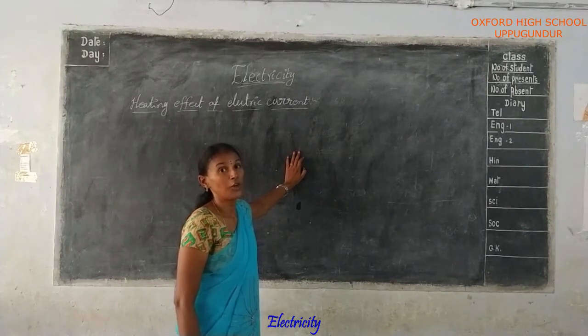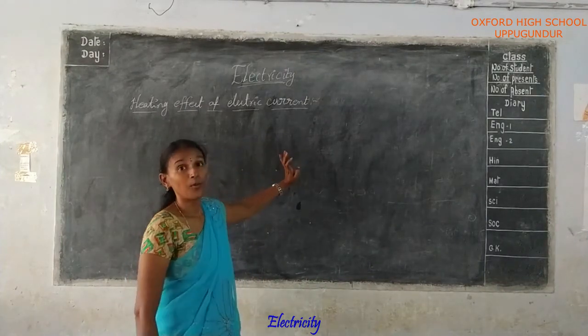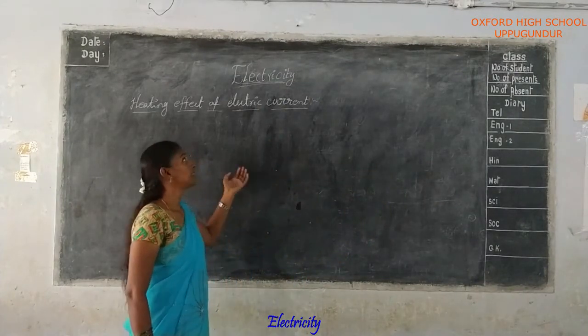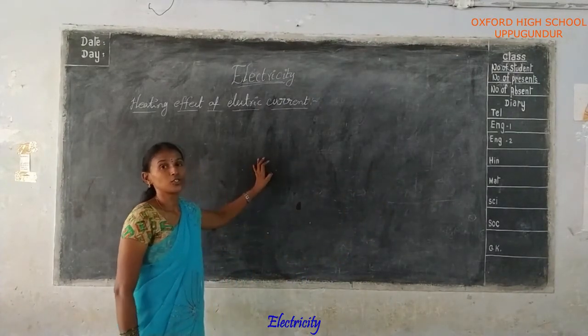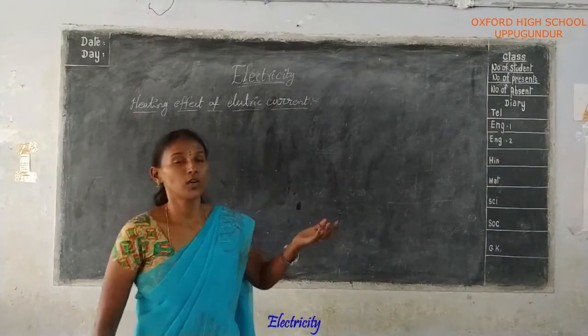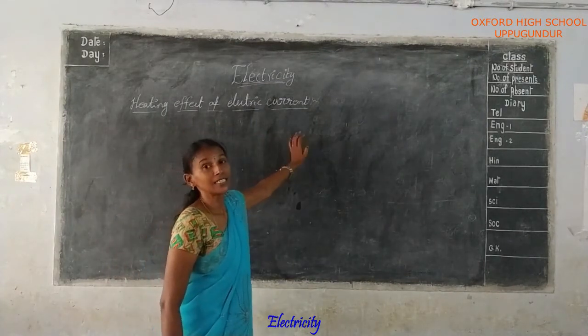You understood, ma? When an electric current is passing through a wire or circuit, that wire is heated up. Okay, that is known as the heating effect of electric current.